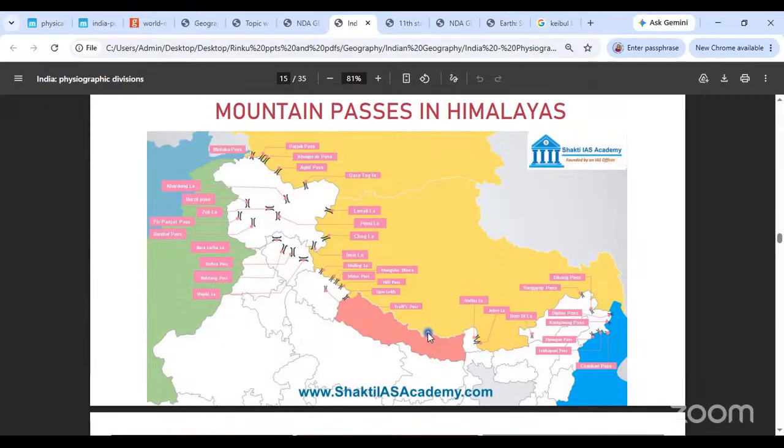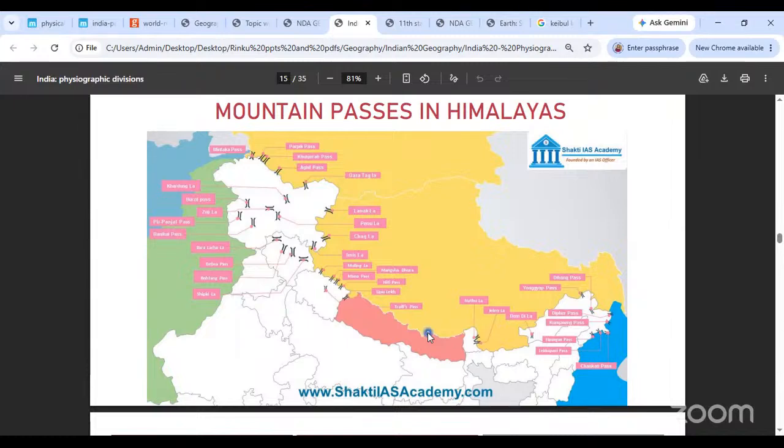Secondly, a way in which the passes are asked is which mountain range do they cross through. Okay, so if for example Khardungla is Ladakh, so you know कि वो वहाँ पे lie करता है. So that match the mountain range with the pass as well. And then a third and a very complicated question is, you will be given a pass and you will be asked to match which regions it connects. Which 2 regions does the pass connect? Okay, that is one way in which it is done.